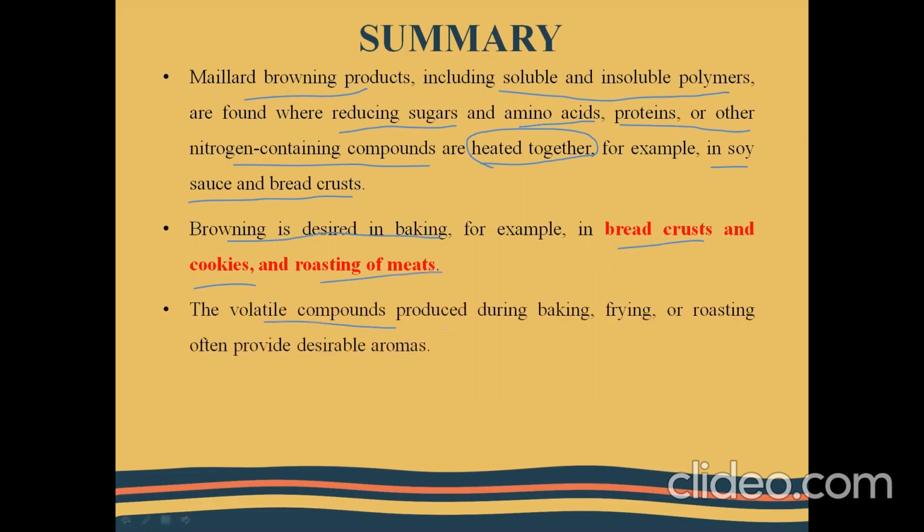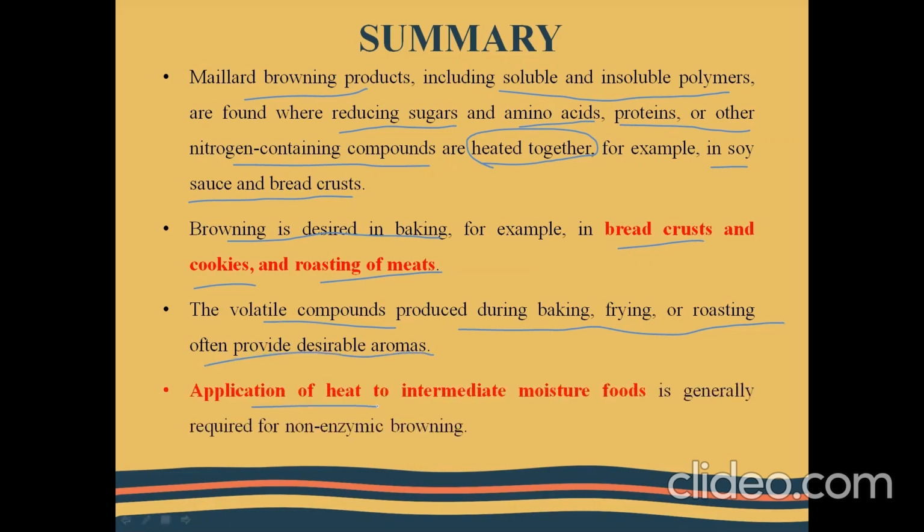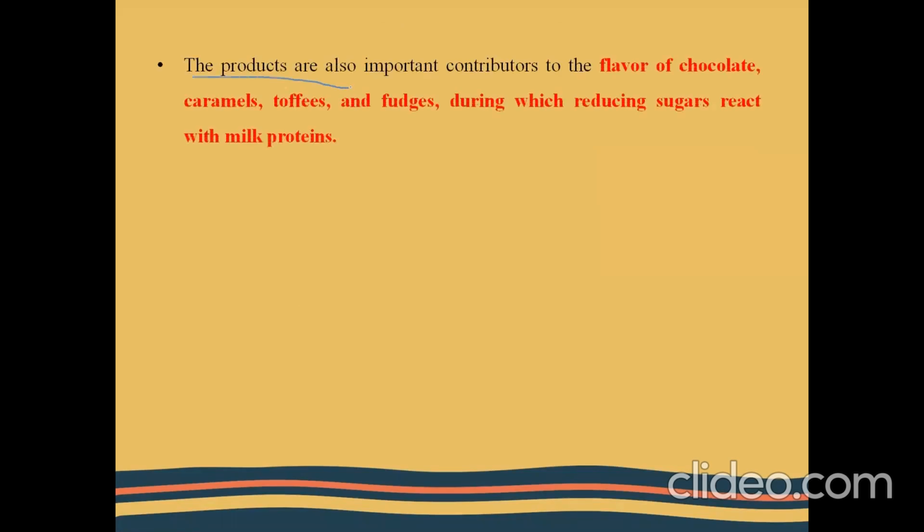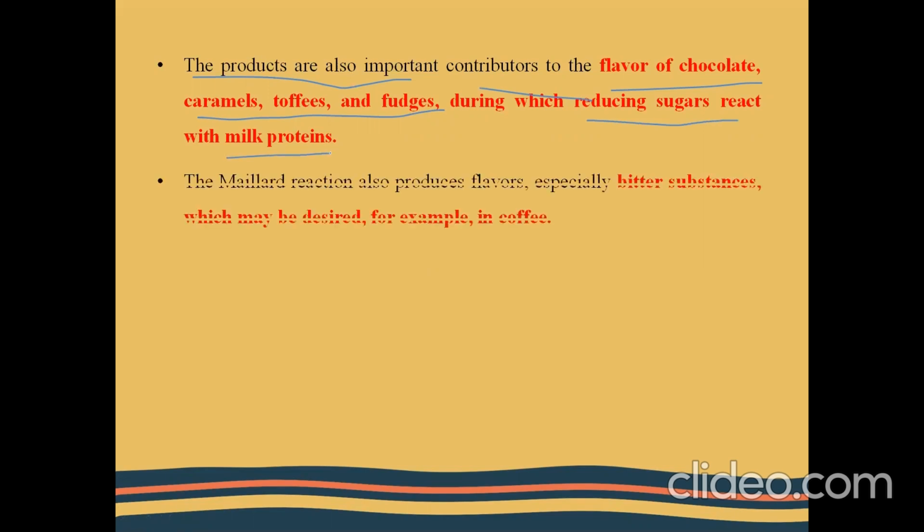The volatile compounds that are produced during baking, frying, or roasting often provide desirable aromas to the products. So application of heat to the intermediate moisture foods is generally required for the Maillard browning reaction to occur in them. The products are also important contributors to flavors of chocolate, caramels, toffees, and fudges, and this contribution occurs when the reducing sugars react with the milk proteins.